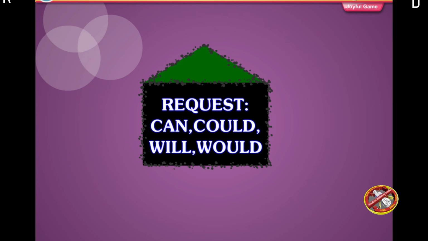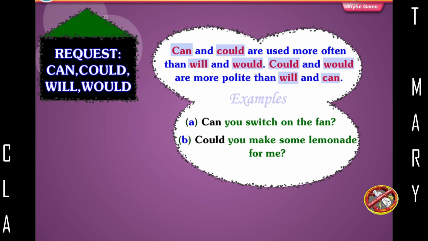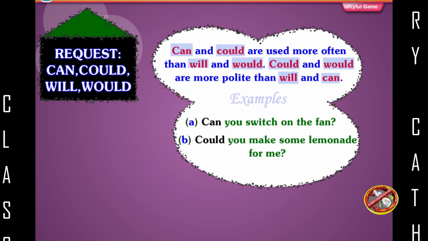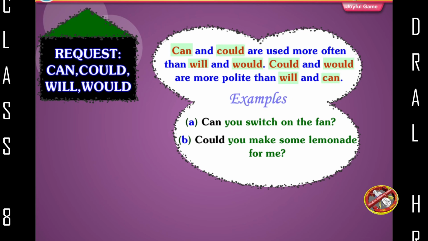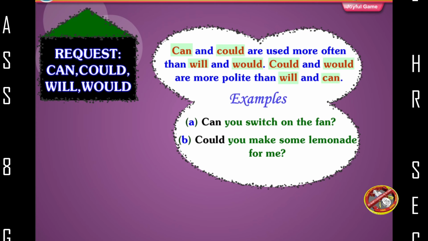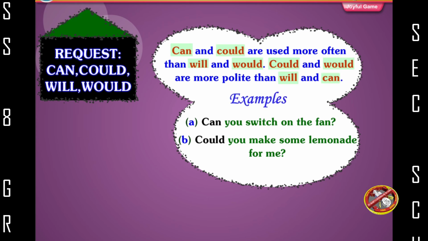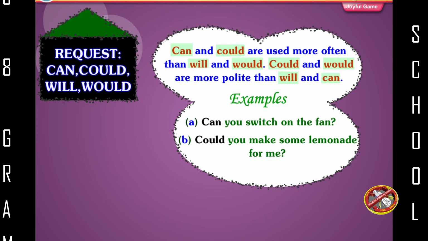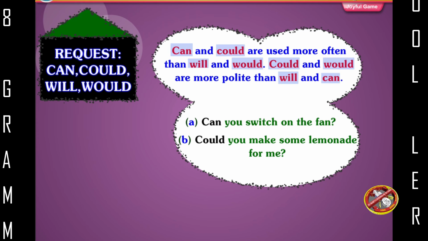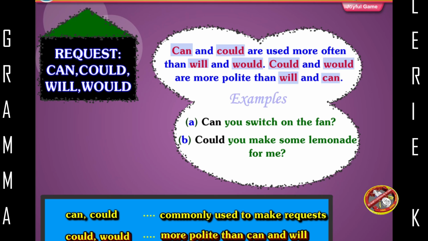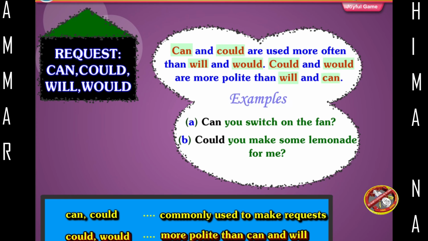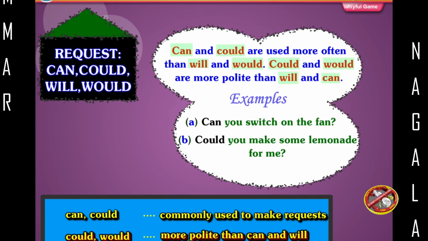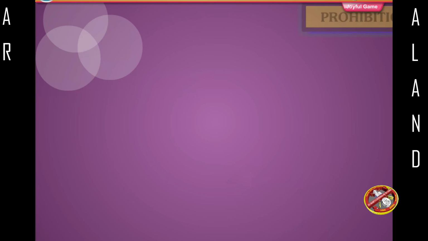Request, can, could, will, would. Can and could are used more often than will and would. Could and would are more polite than will and can. Examples, can you switch on the fan? Could you make some lemonade for me? Can, could, commonly used to make requests. Could, would, more polite than can and will.